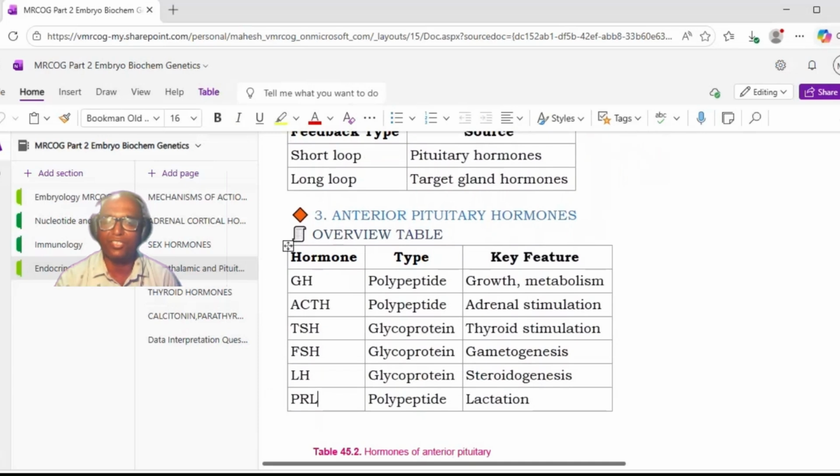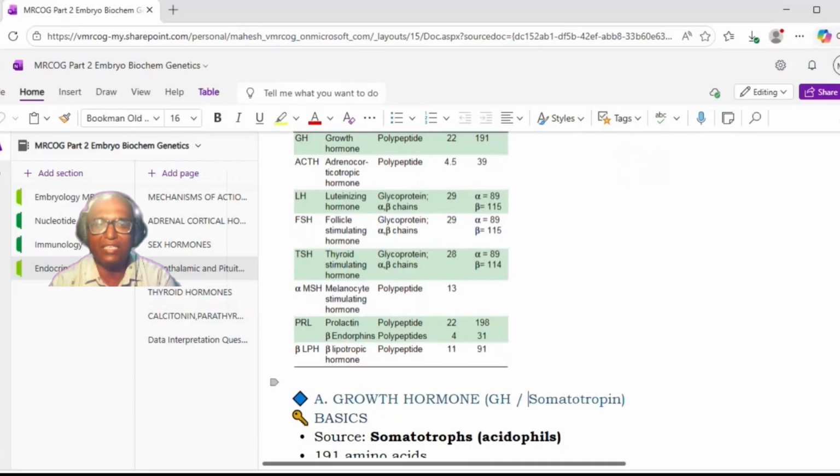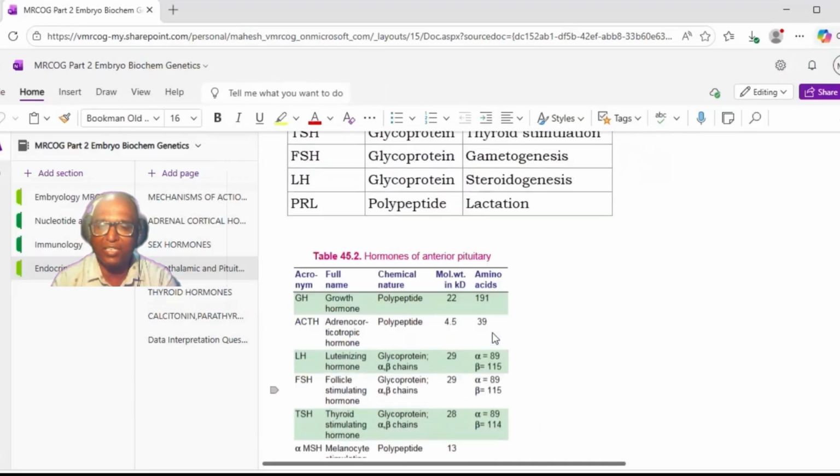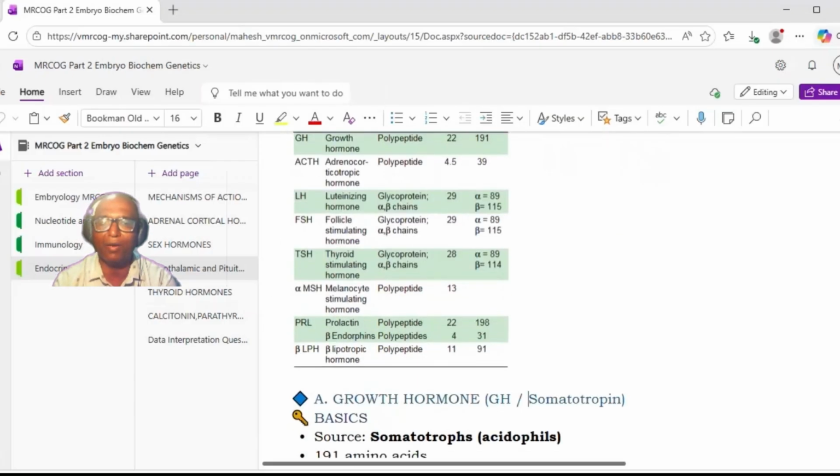Now, what is the key feature? Growth hormone will cause growth and metabolism. ACTH is responsible for adrenal stimulation. TSH will cause thyroid stimulation. FSH is responsible for gametogenesis. LH is for steroidogenesis, and prolactin for lactation. Okay, so this is very simple. In certain exams, they have even asked the number of amino acids, that is, for each hormone, how many amino acids are there. But it's not that difficult to remember.